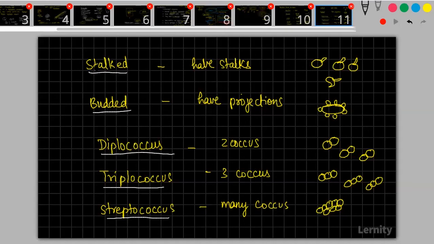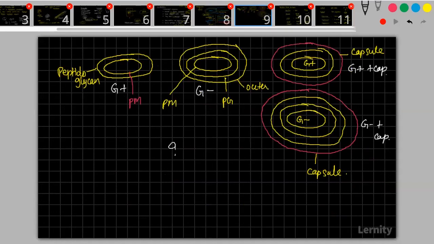Okay. Whenever a polysaccharide plus protein is there, we call it a glycoprotein. You have something called a lipoprotein. You also have something called a lipopolysaccharide.